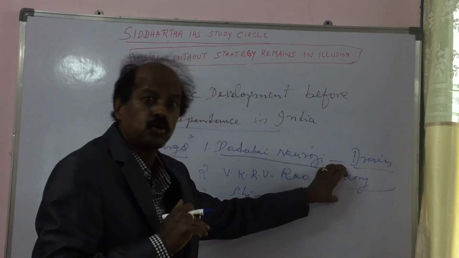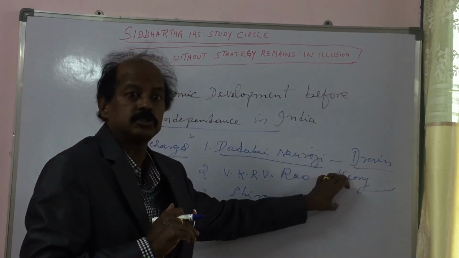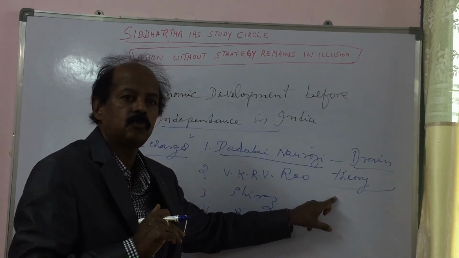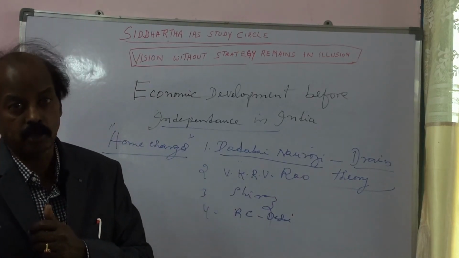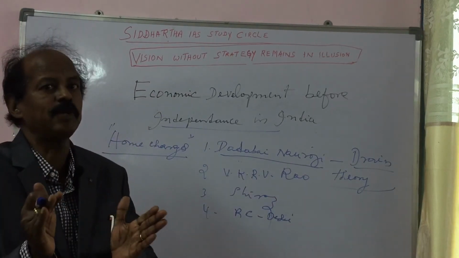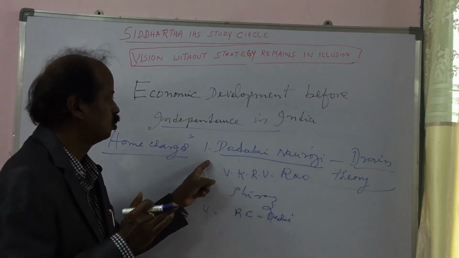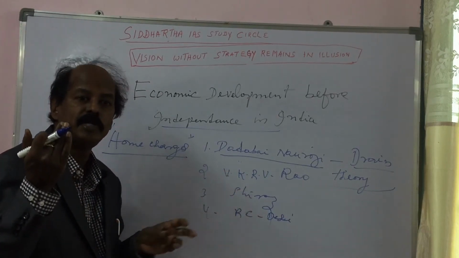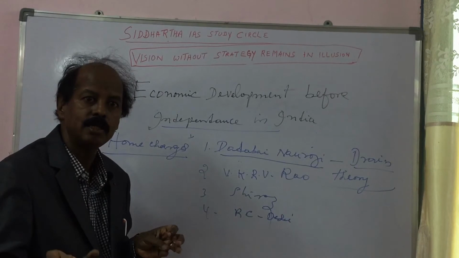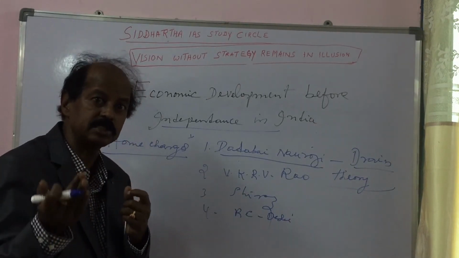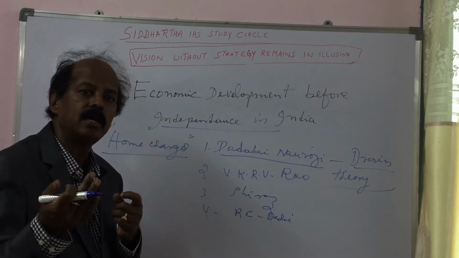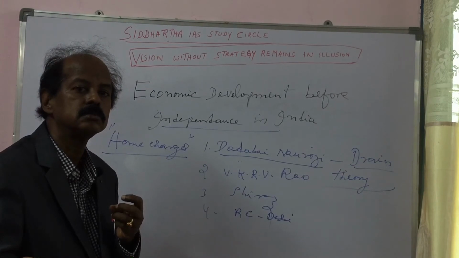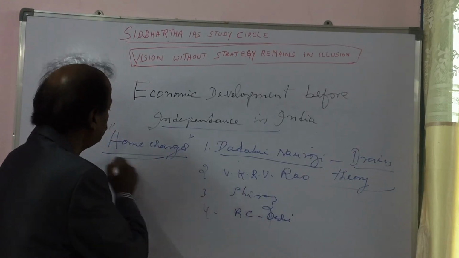The export surplus which was there in India before independence was not used to develop the Indian economy. The export surplus was used for the payment of salaries to the British employees, army personnel, and for the retired British persons as a pension. These are called home charges.